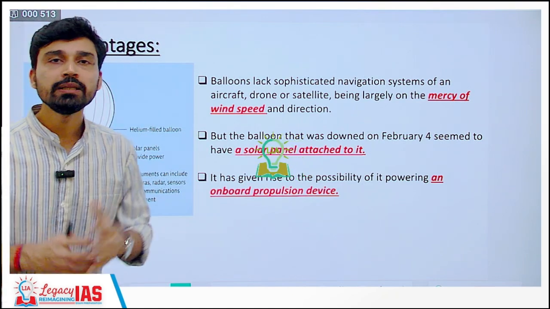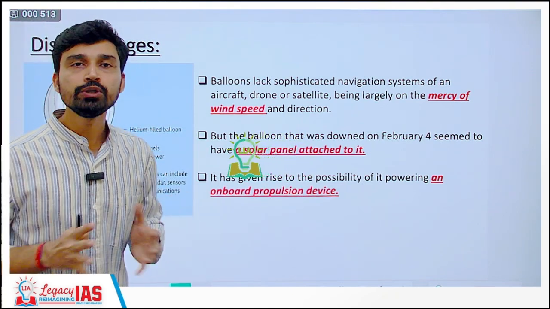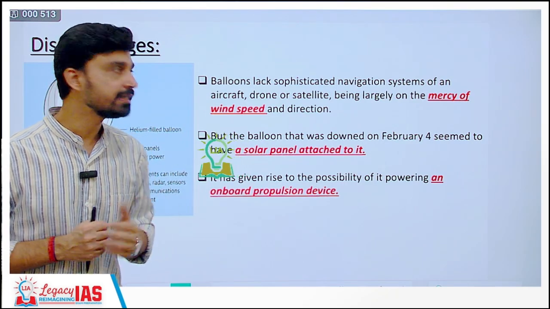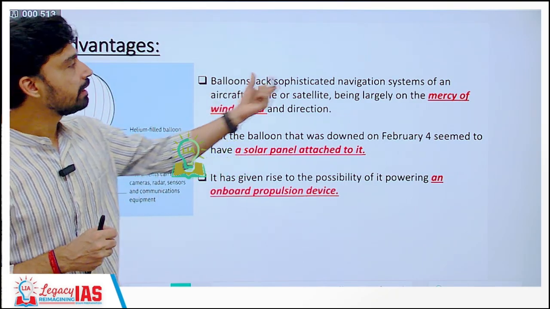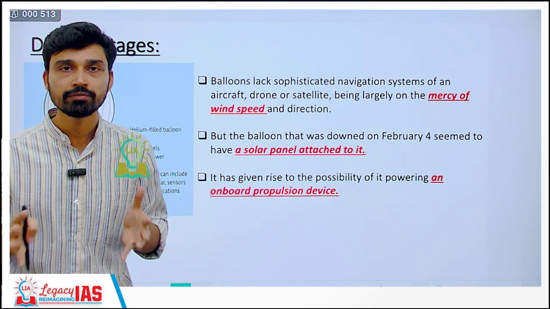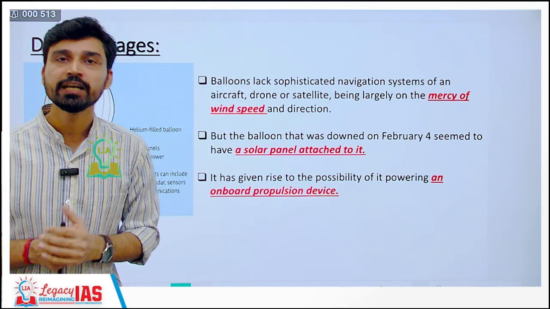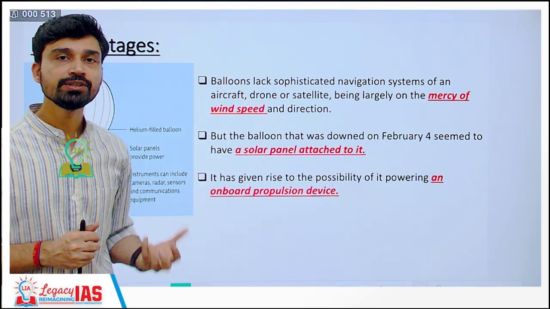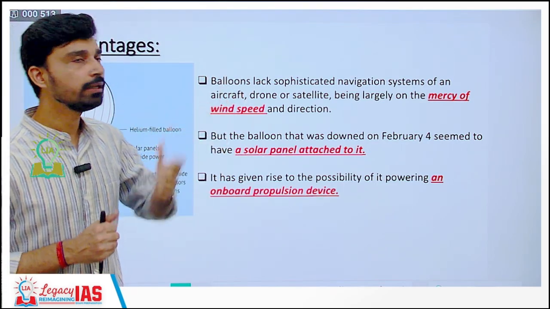Now it is not that only the balloon have advantages, these balloon users are also having certain disadvantages. For example, balloons lack the navigation system. For example, if you compare it with a chopper or aircraft, obviously they have much more sophisticated navigation system. So उस तरह के navigation system obviously balloons के पास available नहीं होती हैं.